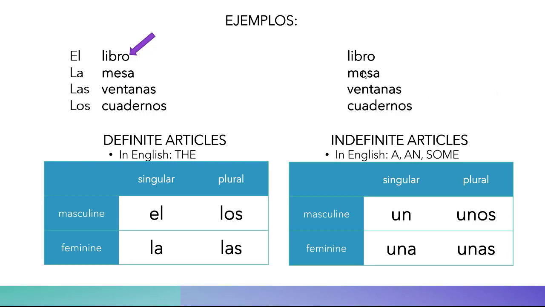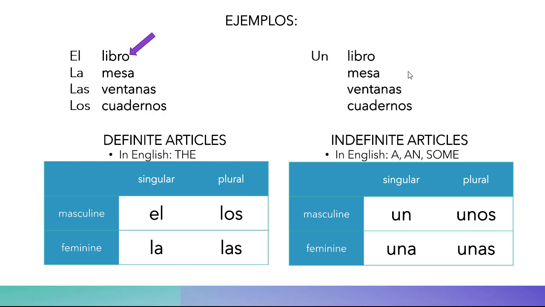So we're going to have the same nouns, okay? But then we're going to use these indefinite articles to be able to say a book. How do we say a book? We're going to use one of these since it's singular. In masculine, we have un libro, a book. Mesa, we have feminine and singular because it ends in A, it's going to be feminine.